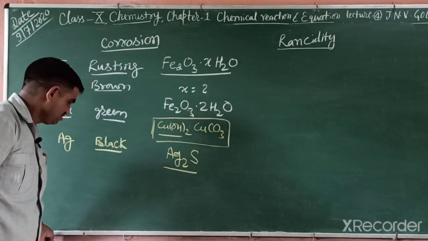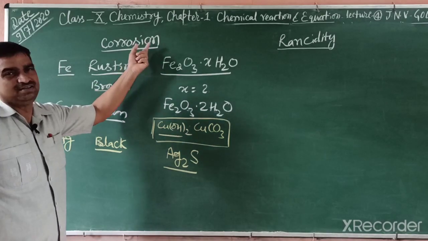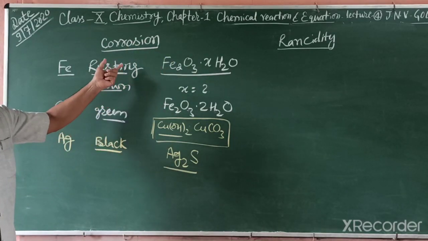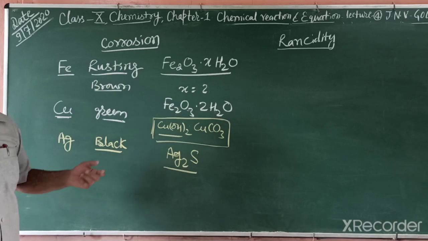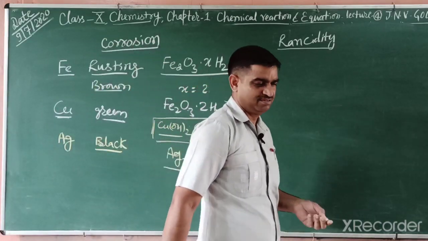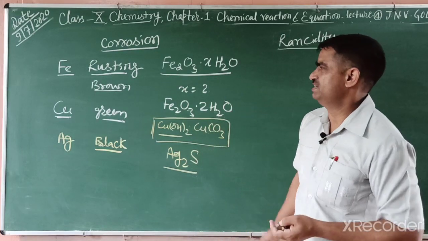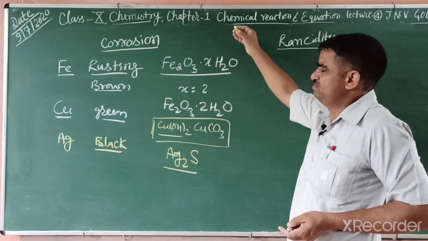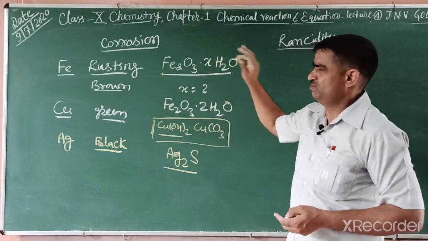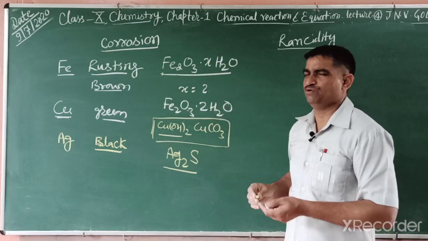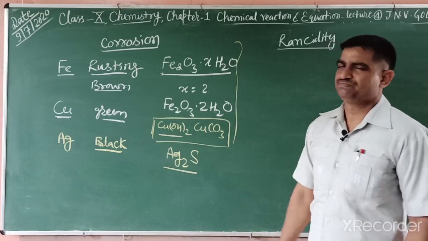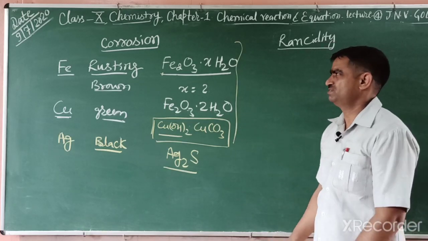So students, we suffer many rupees of loss when buildings collapse due to rusting, and bridges, iron articles and pipes are damaged due to this process. We will study this in detail in the Metal and Non-metal chapter.